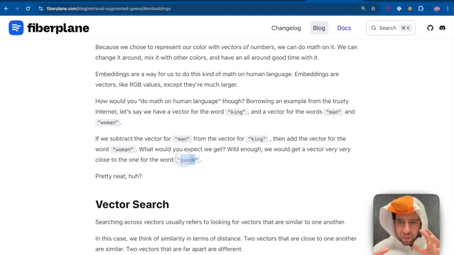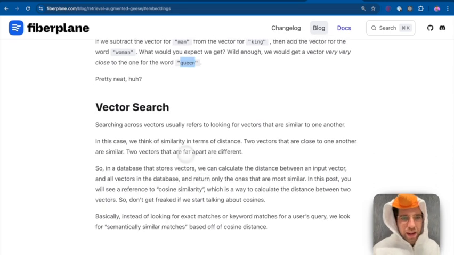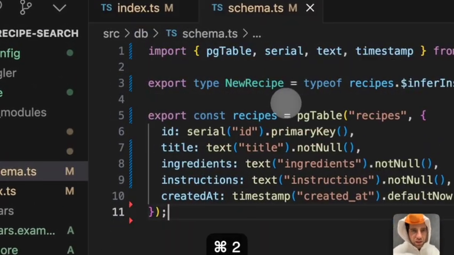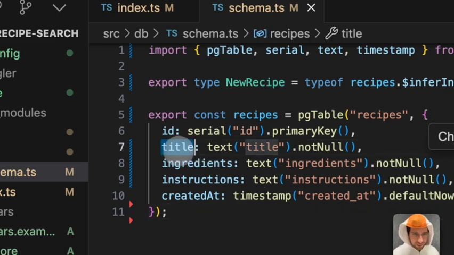And this whole math on words to find similar concepts is exactly what we need to do to implement semantic search. So the last piece of the puzzle here is that we have to think of how similar two words are, given their vectors. So for semantic search, what I will probably want to do is look at, let's just say the title for now.